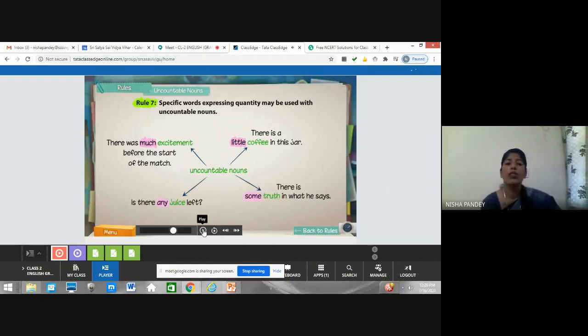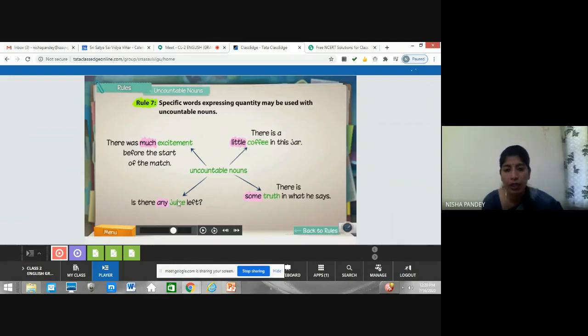So see here, children, we have specific words to represent uncountable nouns also, like much, like how we ask how much happy you are today. So happiness is again something which you cannot count. Or we can say excitement here. So it's represented with much. So we can use some specific words like much, little.